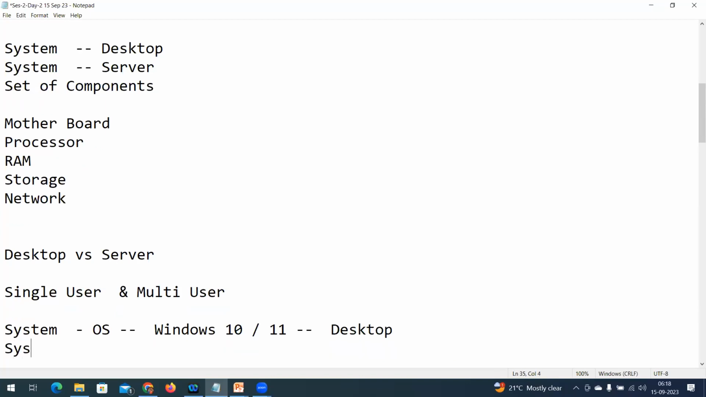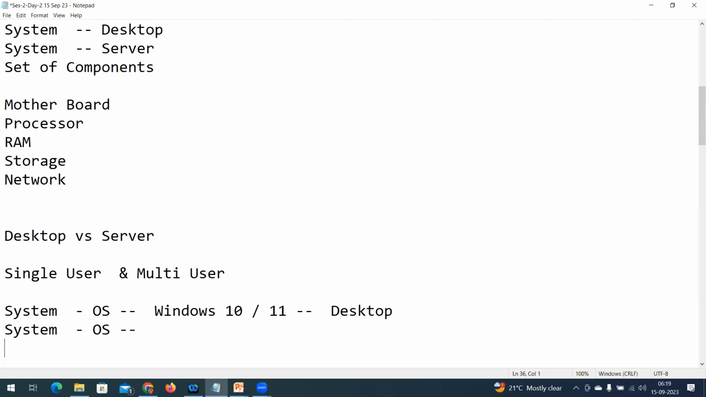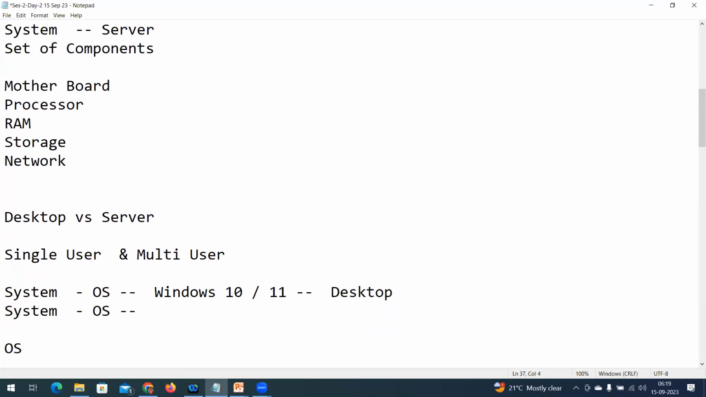Now, on the same system, I'm going to install a multi-user operating system. What is a multi-user operating system? Whenever we choose an operating system, what is an operating system first of all? It is nothing but a kernel. It acts as an interface between the hardware layer and the application layer. That is nothing but the operating system.